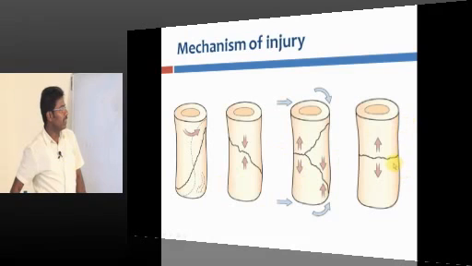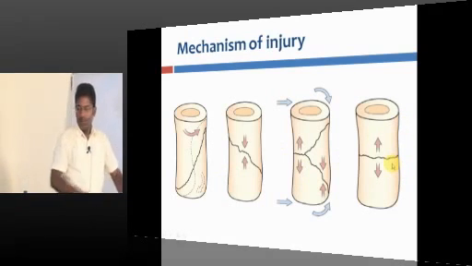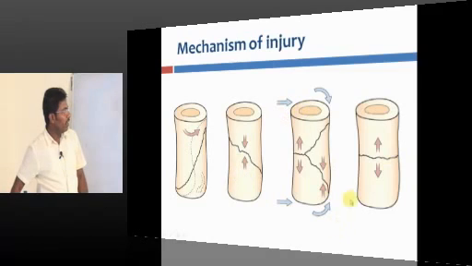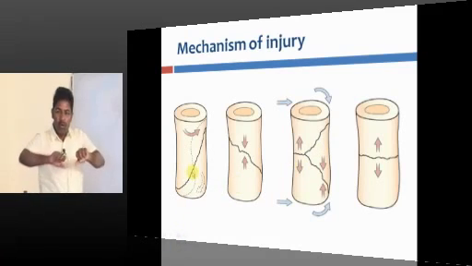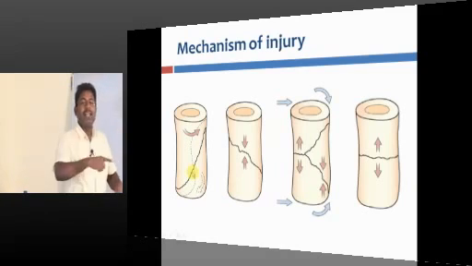It is a transverse fracture. When you bend, you create a fracture with a triangular, wedge-shaped fragment. And when we twist the bone, you will produce a spiral type of fracture.